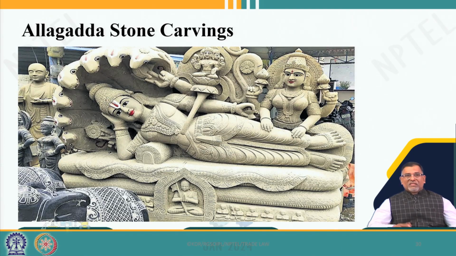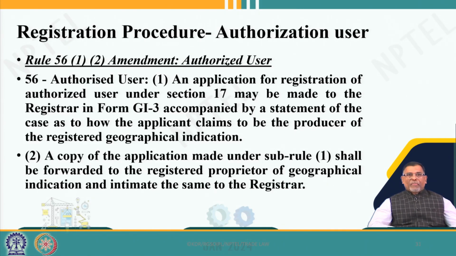And then you can see the stone carvings, the natural products, the famous stone carvings. I have shown you only a very few of the geographical indications available in India. So, every art form or product belongs to a particular geographical region. And we talked about authorized users. All the people who use them, the beneficiaries, can be registered under the Part B registration as an authorized user.